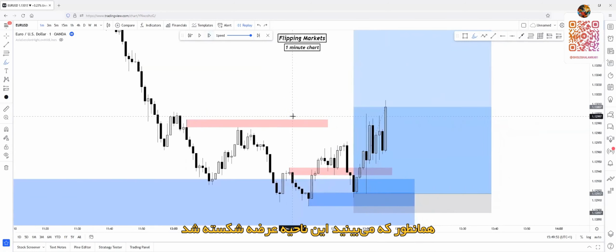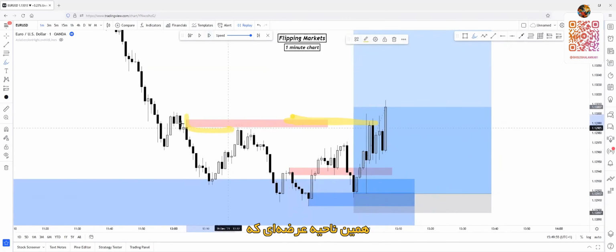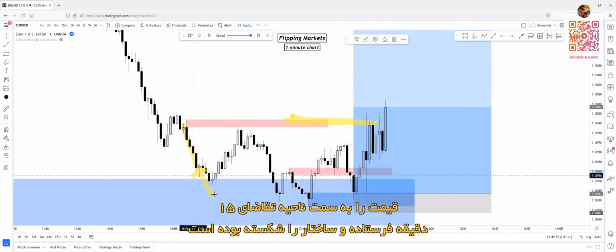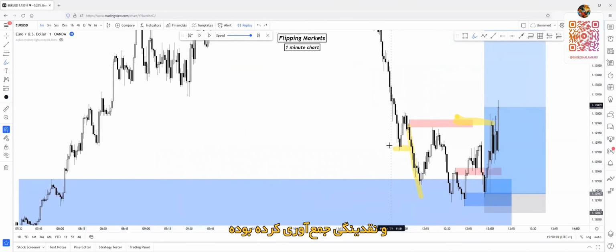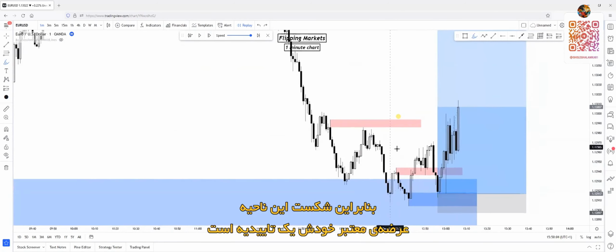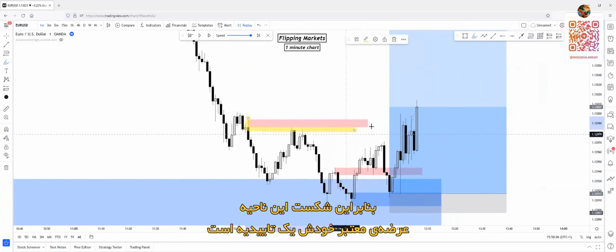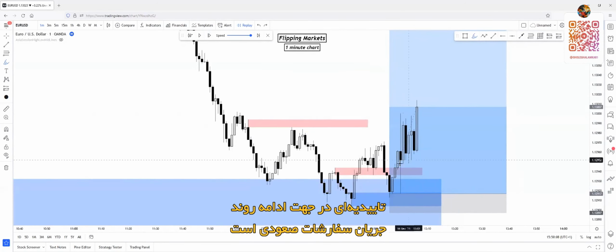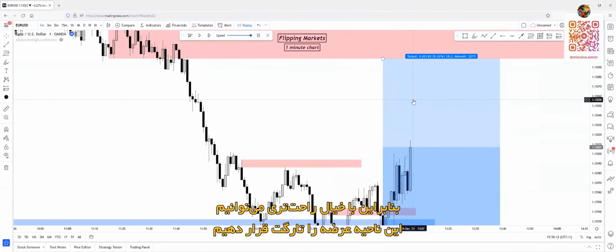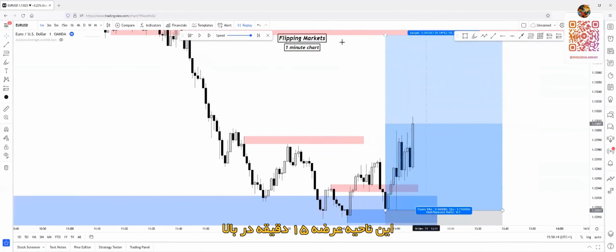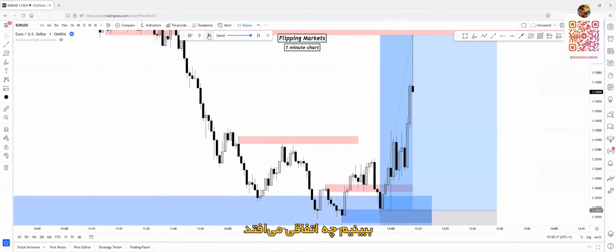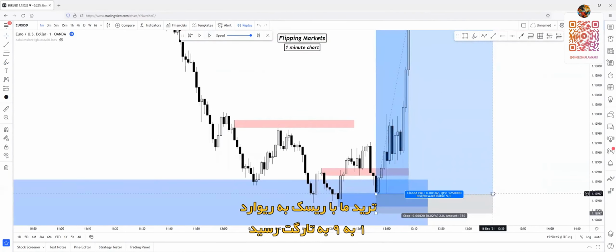As you can see, it also broke through the last supply zone, this huge supply zone that caused the tap of the 15-minute demand zone, the breakout of structure, and the huge liquidity sweep. So this is an extra confirmation because price broke through this valuable supply zone. We have a confirmation that the expected order flow, which is bullish, will continue. So we can easily target this supply zone, the upper 15-minute supply zone. Let's see what happens. And our trade is done.